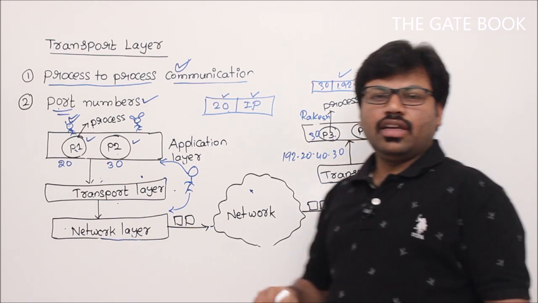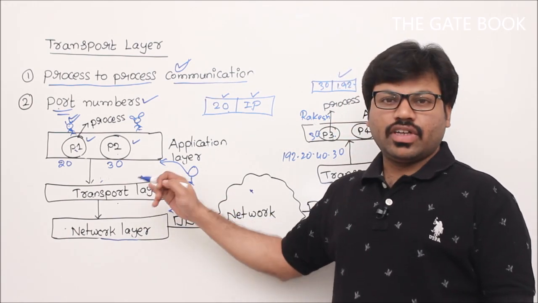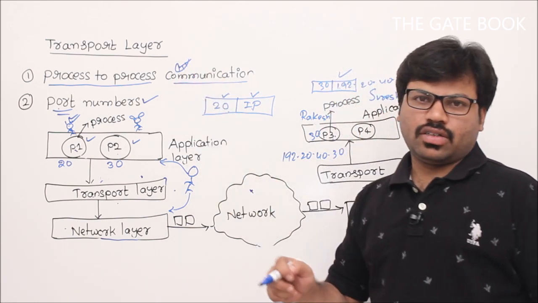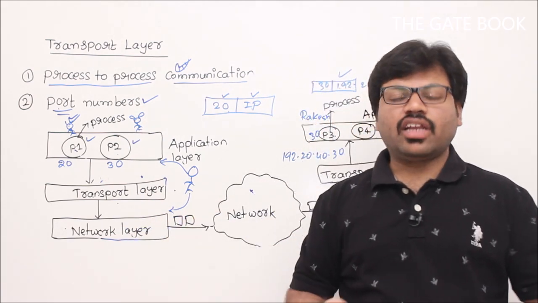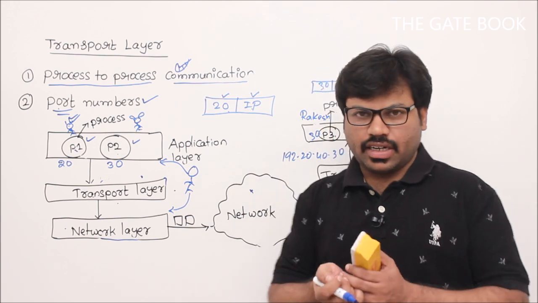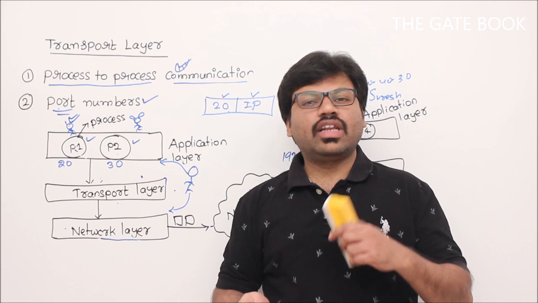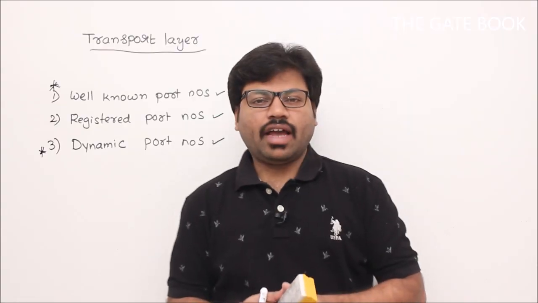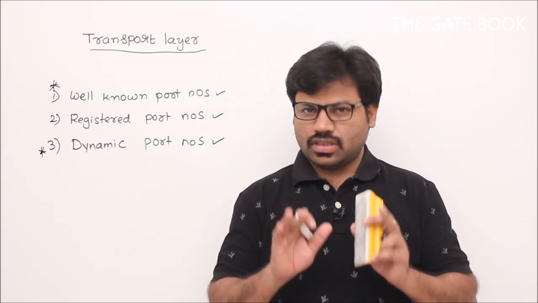Okay. So finally, I want to say that the transport layer's main feature, or main service, is that it gives process to process communication. Second, for that your transport layer is definitely going to use a concept called port numbers. How will port numbers be generated? If you want to know, then you should understand who will generate the port numbers and what kinds of port numbers we have. Everything we'll see. Finally, we have realized that we need a unique identification number for every process, that you remember.